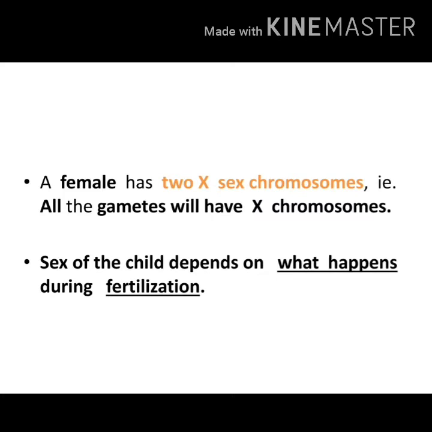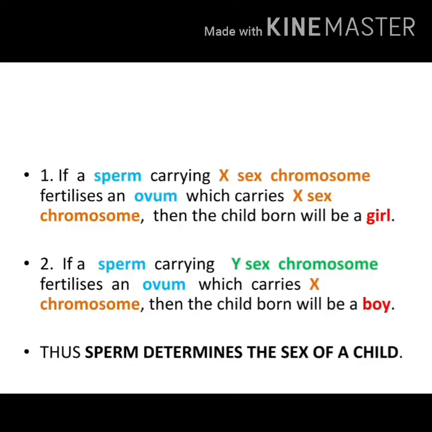So depending upon which sperm, the sperm containing X or the sperm containing Y, fertilizes the ovum, the sex of the offspring will differ. Now I will show you how this X and Y get fused together.